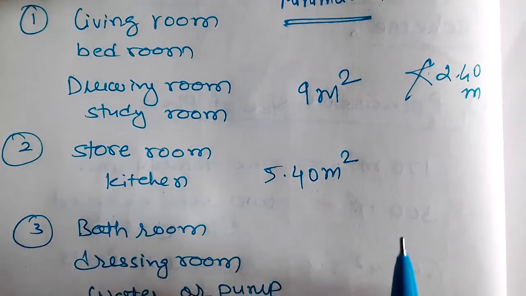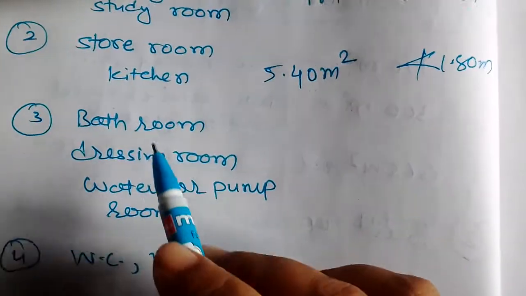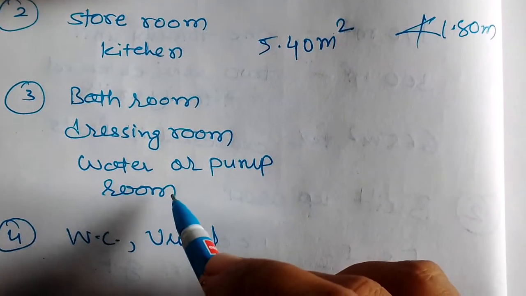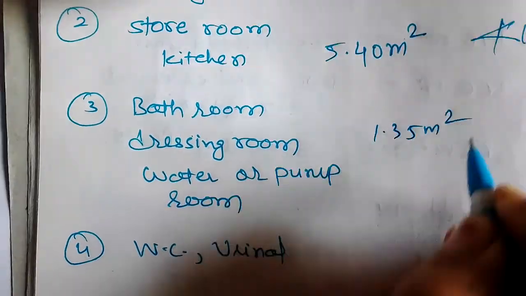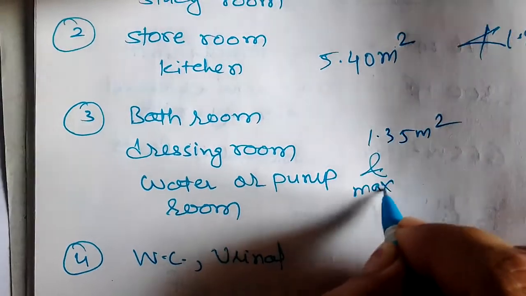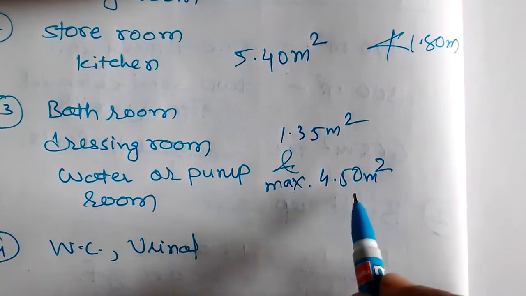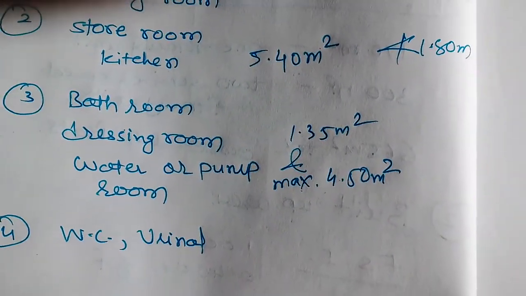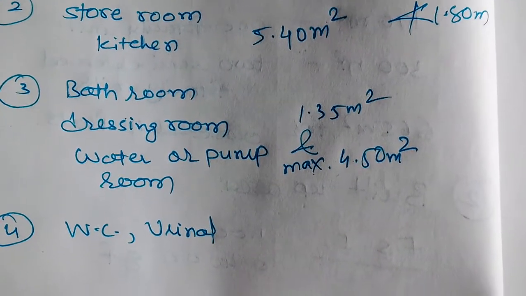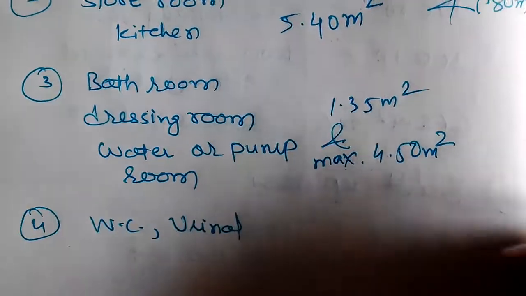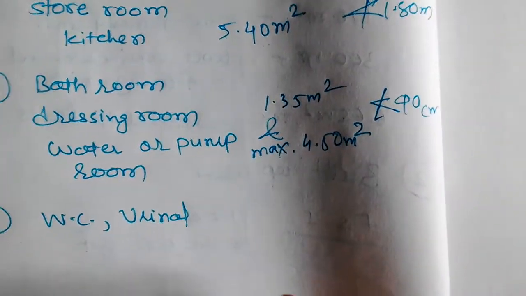When we are talking about storeroom and kitchen, the minimum area for storeroom and kitchen is 5.40 meter square. In this case, no side to be less than 1.80 meter. When we are talking about a bathroom, dressing room, water or pump room, or a call room, minimum is 1.35 meter square and maximum is 4.50 meter square. You can fix a range between 1.35 to 4.50 meter square for the bathroom, dressing room, water or pump room. In this case also no side to be less than 90 centimeter. Okay, so not less than 90 centimeter.